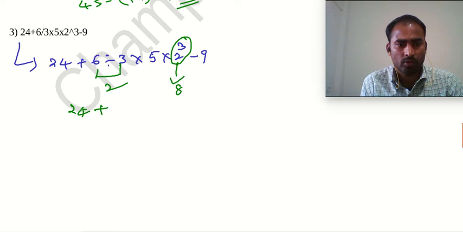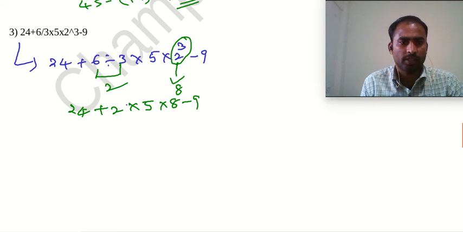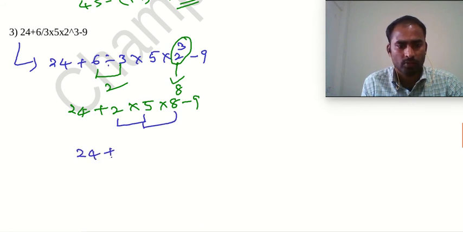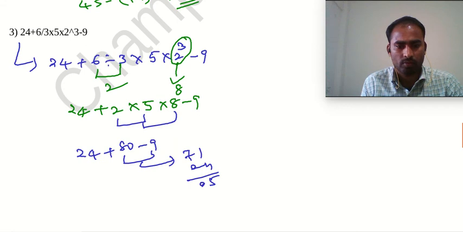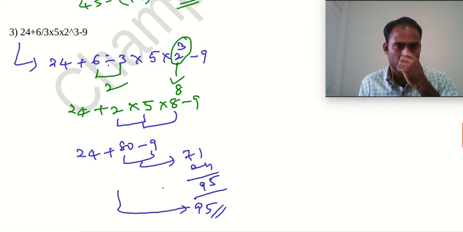Then 24 plus 2 multiplied by 5 multiplied by 8 minus 9. Then next we go for multiplication. 2 times 5 is 10, times 8 is 80. 24 plus 80 minus 9. 80 minus 9 is 71, and 71 plus 24 is 95. So the answer is 95. Clear?